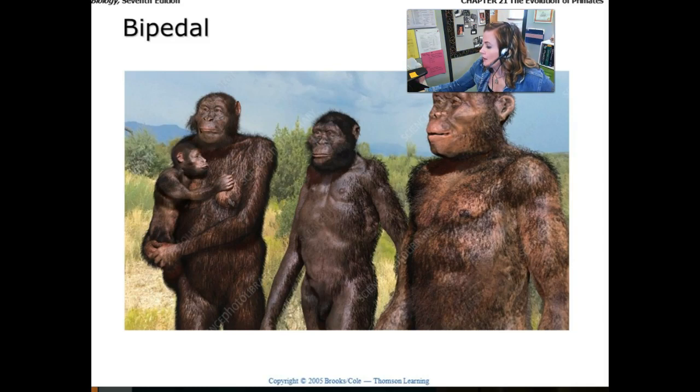They were probably primarily plant eaters because of the shapes of their teeth. So you can kind of determine the diet based on the shapes of their teeth. And they were extinct by about 2 million years ago. So we see the majority of these groups of Australopithecus being extinct about 2 million years ago.